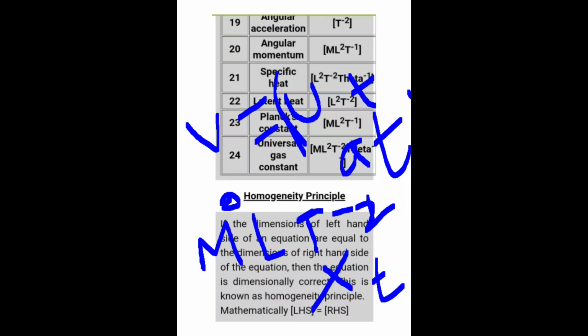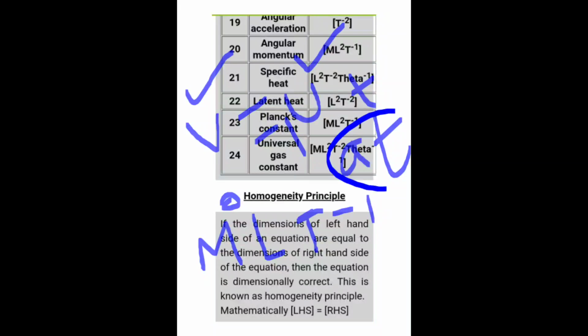So when you calculate the power of T, that means minus 1 plus 1, so minus 2 plus 1 will get minus 1. Ultimately, we will be getting MLT to the power minus 1. This is also MLT to the power minus 1, this is also MLT to the power minus 1, and this total is also MLT to the power minus 1. So we say that the left hand side dimension is equal to the right hand side dimension. So this equation is dimensionally correct.